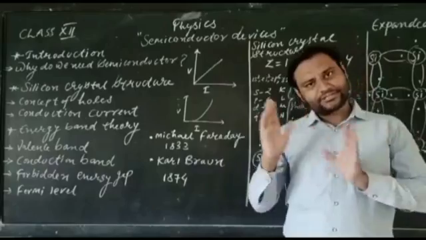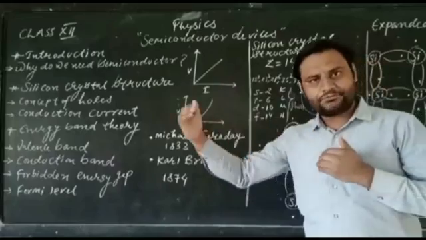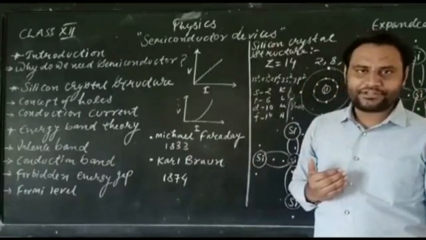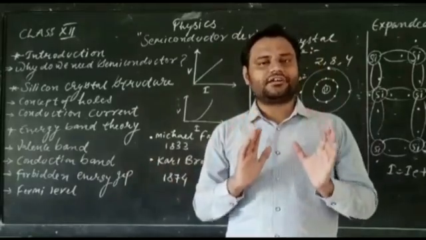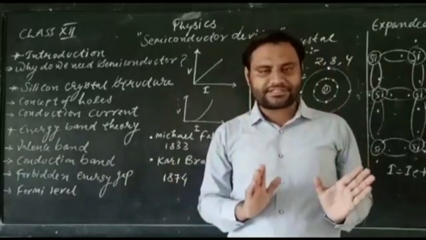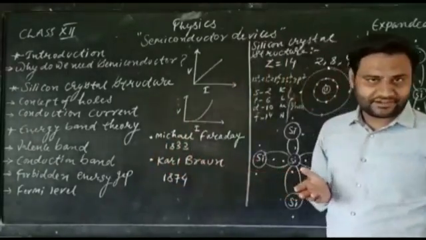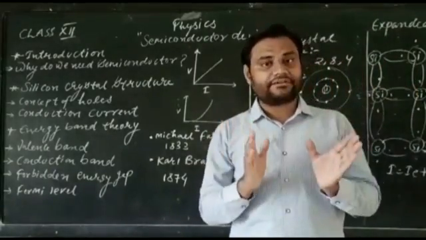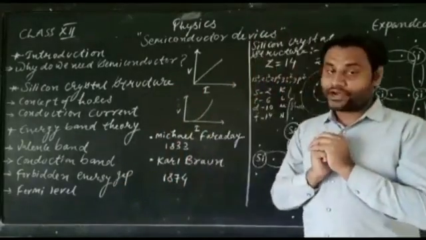We have already studied conductors and insulators. As you know, those materials which allow electricity to flow through them are called conductors, for example copper, aluminum, iron, etc. Insulators are those materials which do not allow electricity to flow through them, for example glass, wood, plastic, etc. Now what about semiconductors? Those materials whose characteristics lie between conductors and insulators are called semiconductors.